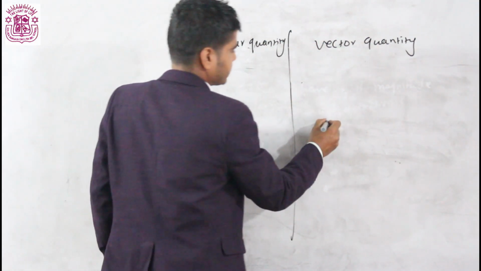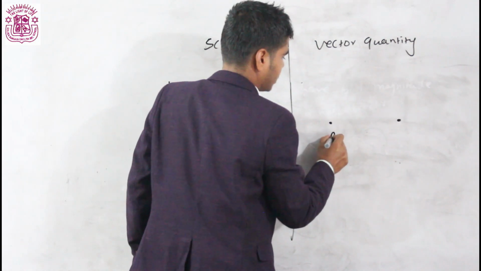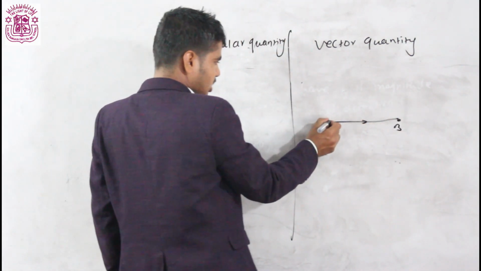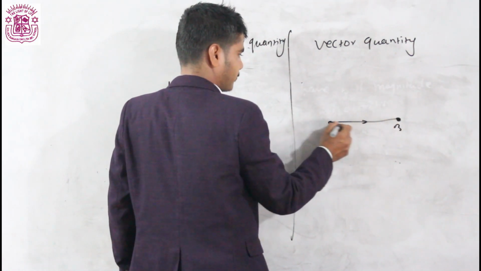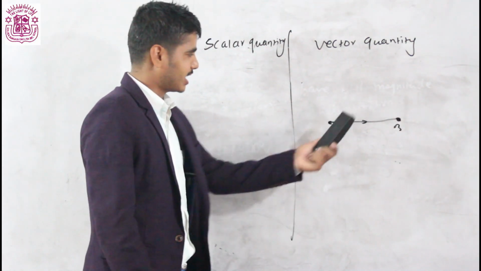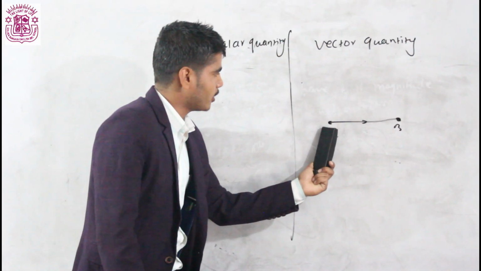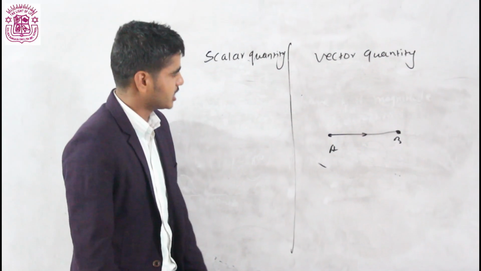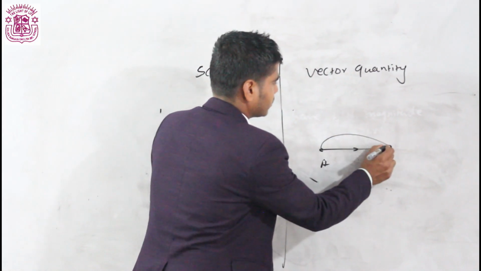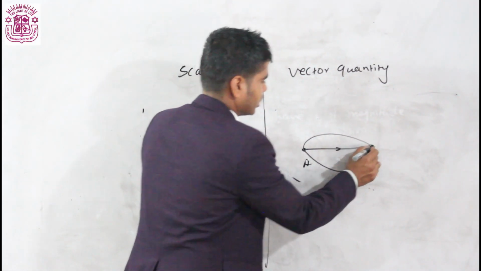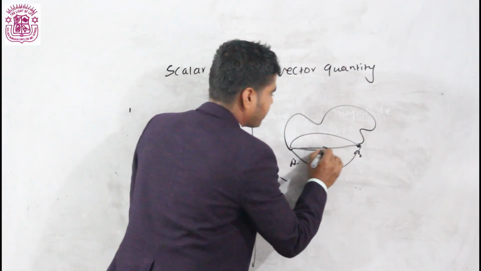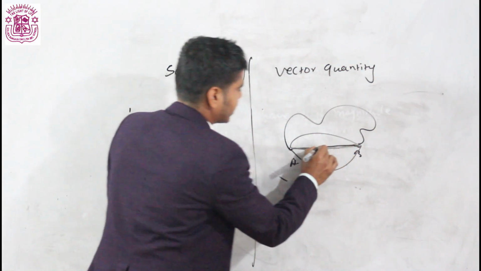What is distance and what is displacement? I want to make it clear here, A to B. If you are following this path, that is the shortest distance between point A and point B. You can clearly see here, between point A and B, there is a very short distance. If you follow this path, the path will be longer. If you follow this path, that also will be longer. If you follow this path, that will be longer. There is no shorter path than this.